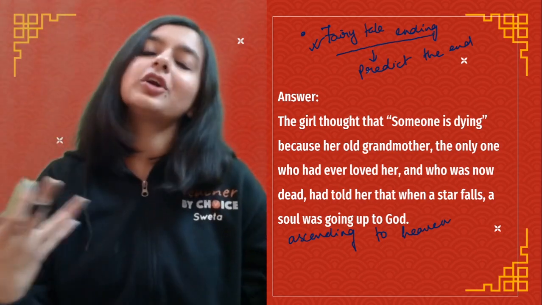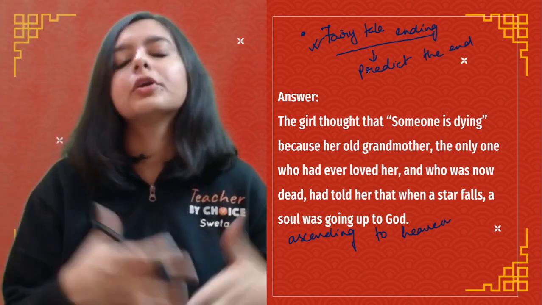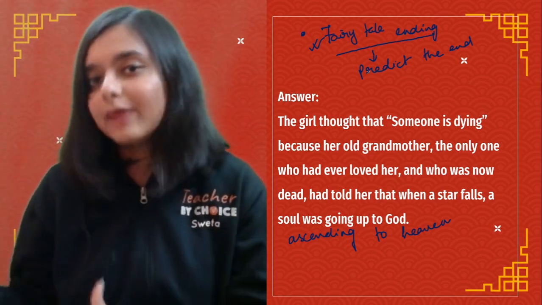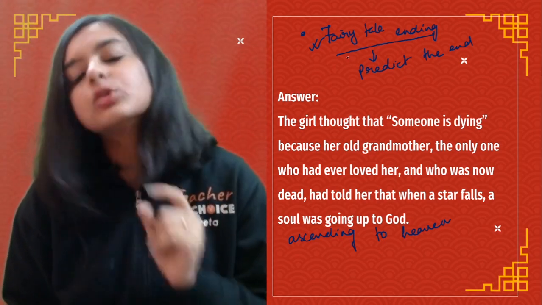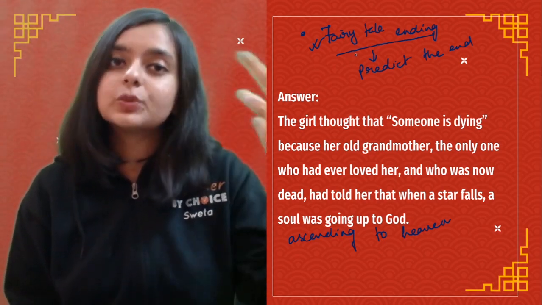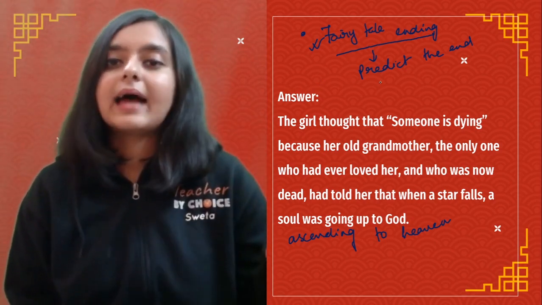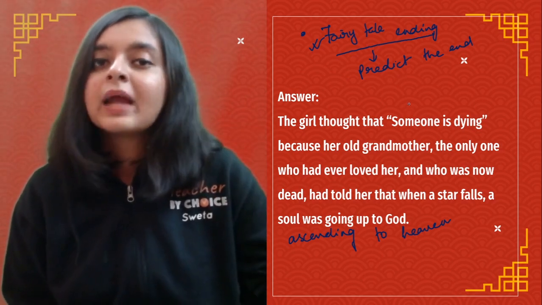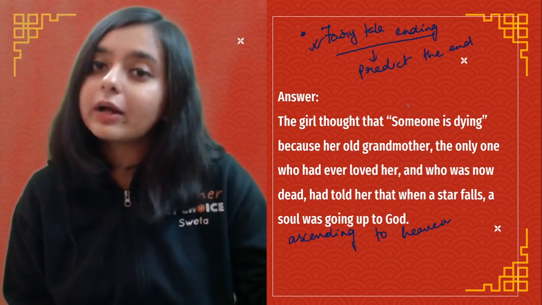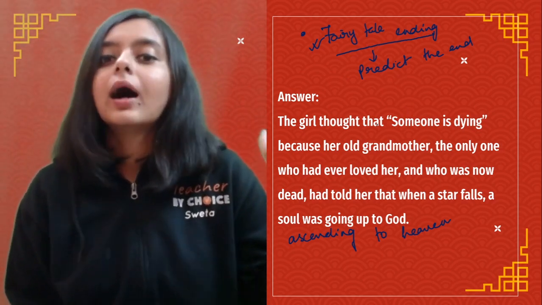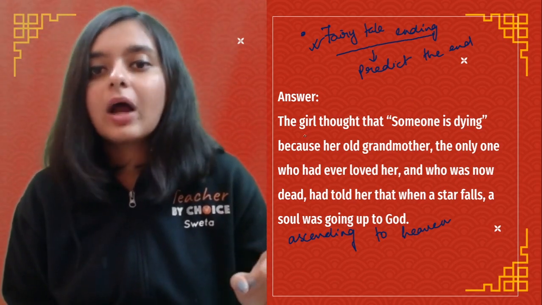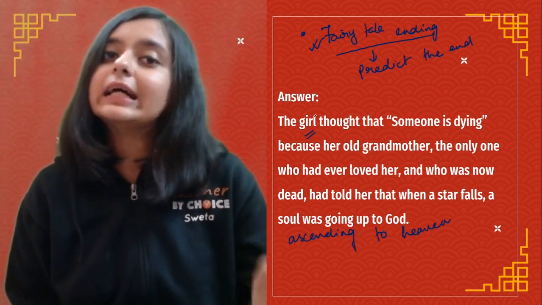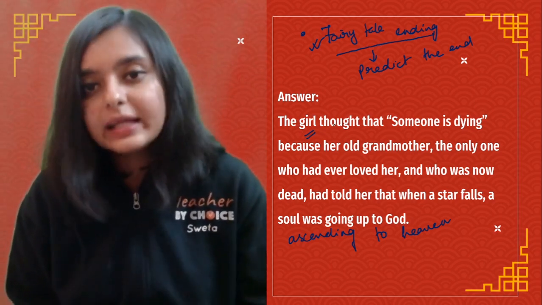This is how you can make your answer sound or look a bit different from the rest, right? So add 1 or 2 lines on the fairy tale ending, how it is twisted, and then predicting. This is predicting the end, right? We can almost forecast that someone is going to die. So we are actually understanding that it is the girl who is going to die, but it is also ironical here.